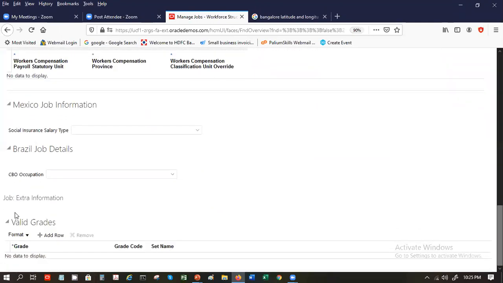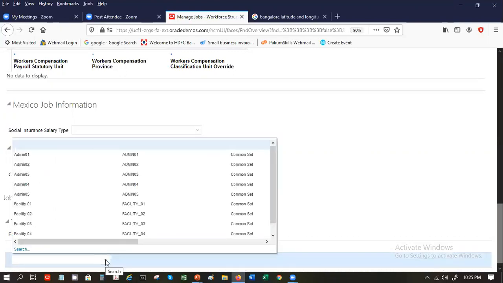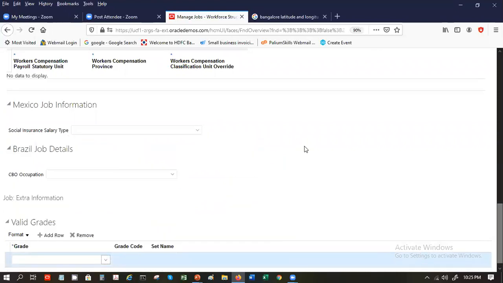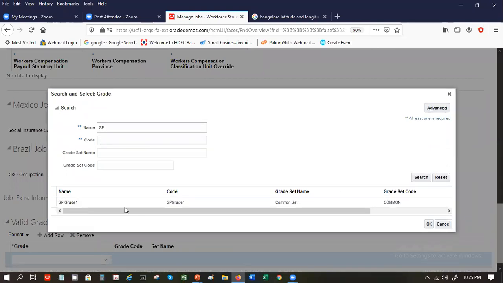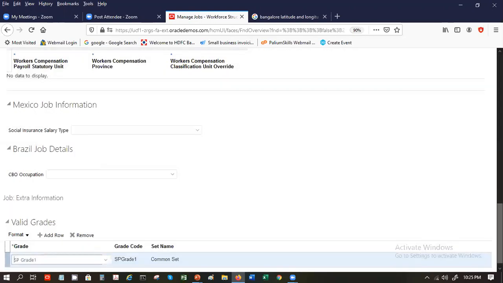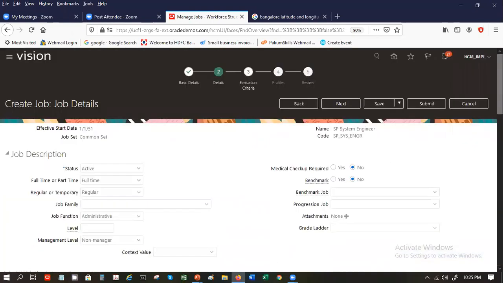Okay. So here, this is the valid grade. So whatever grade you have defined, you can link that grade to your job. Your SP grade is now showing up. It's there. So I'm now linking it to my job. In this way, I can have multiple grades which are valid for my job.